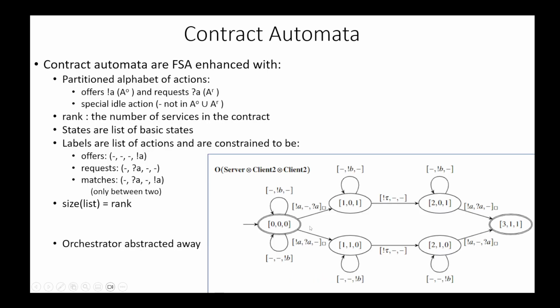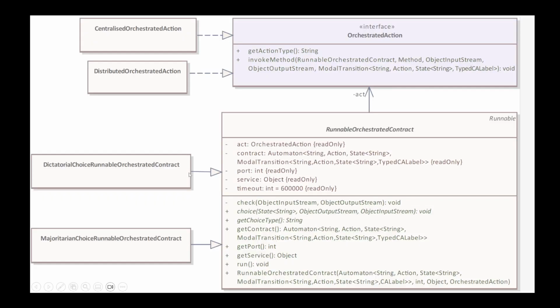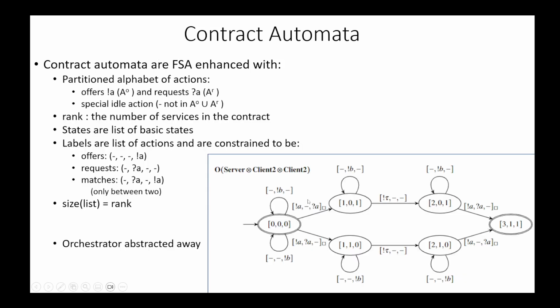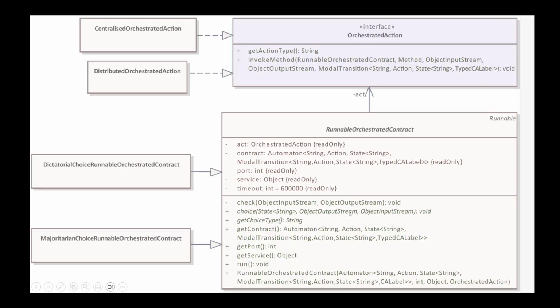has to perform a non-deterministic choice, it can do this in two ways. In the dictatorial implementation, the orchestrator decides on its own. In the majoritarian choice, the orchestrator interacts with the services to decide which branch to execute. Concerning the realization of action, this is related to the execution of a match label of a transition by the orchestrator.